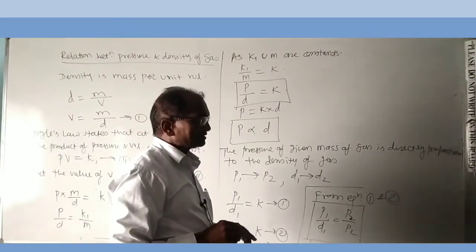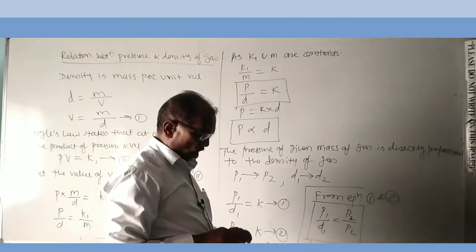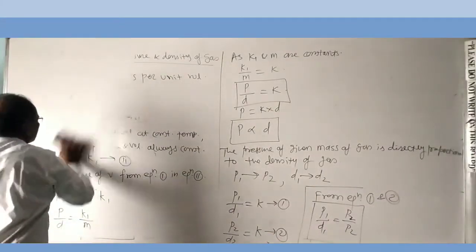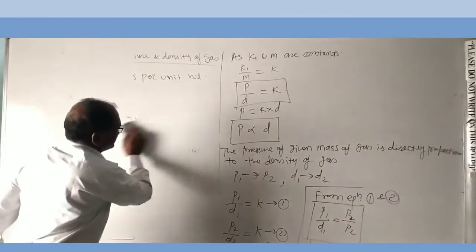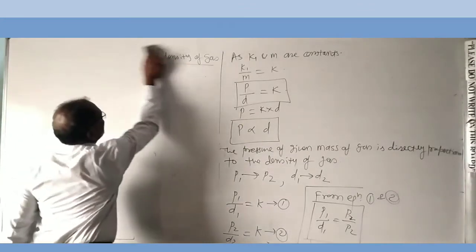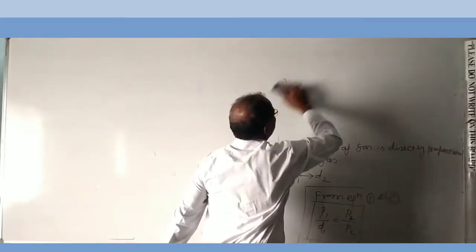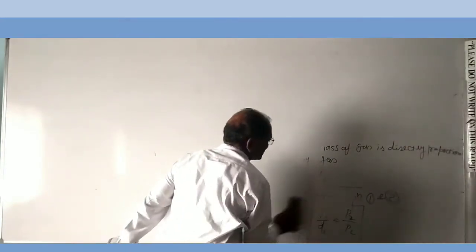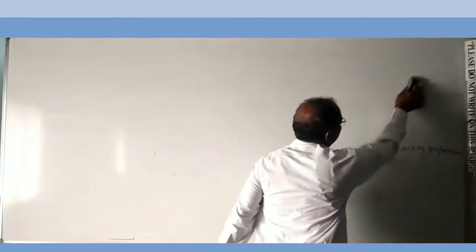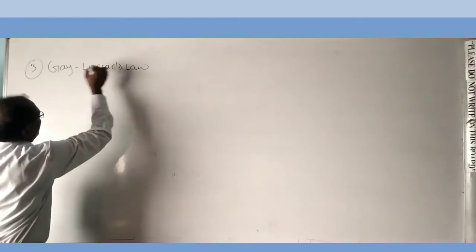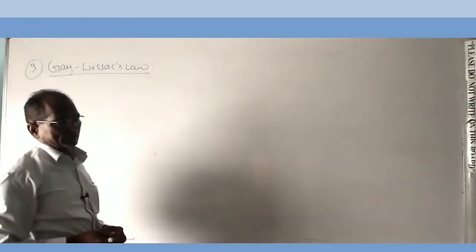This is the relation between pressure and density of gas at constant temperature, right? Then we see Gay-Lussac's law. Third law, Gay-Lussac's law. First, Boyle's law at constant temperature.